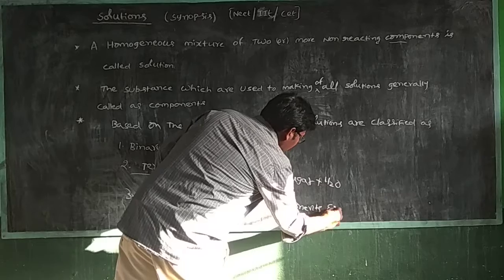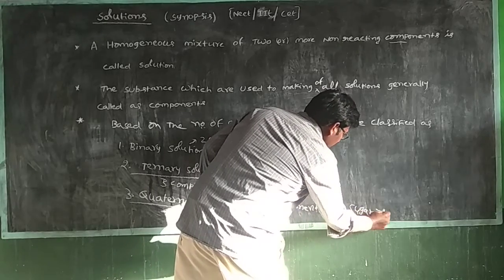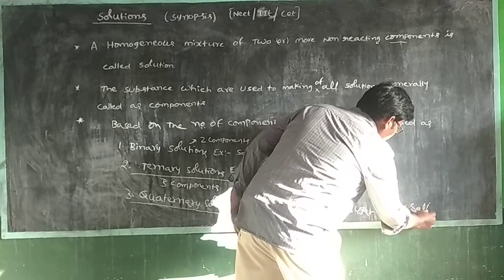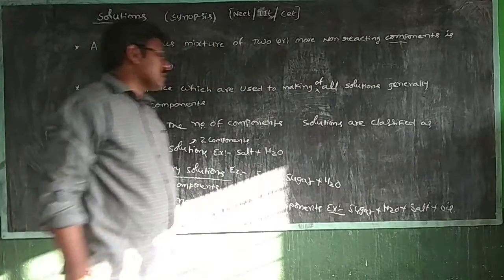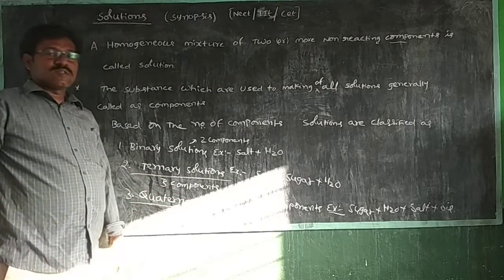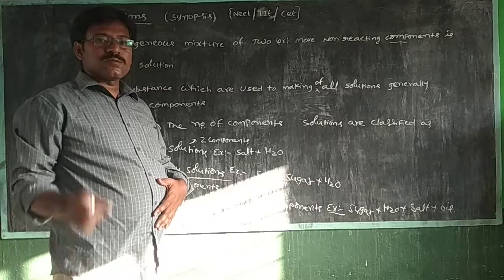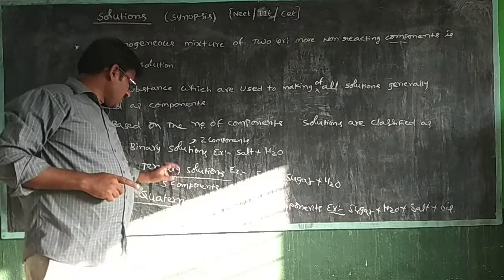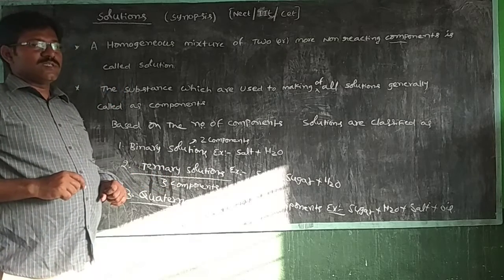For example, sugar, water, salt plus oil. This is a quaternary solution. Based on the number of components, solutions are classified into these types: binary solutions, ternary solutions, quaternary solutions.